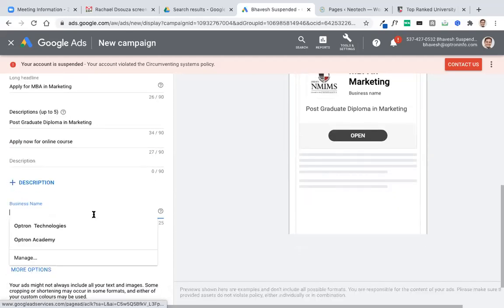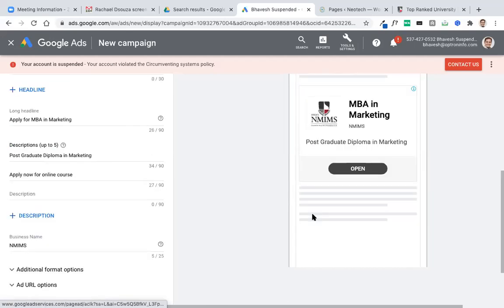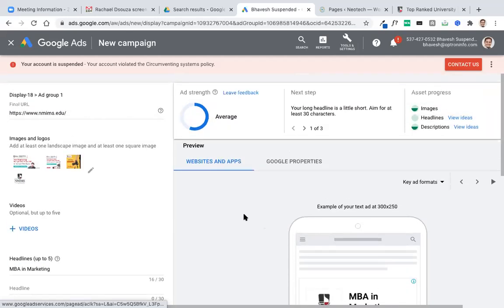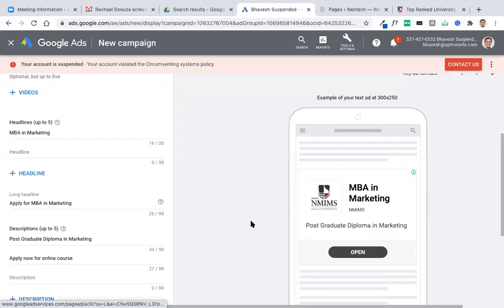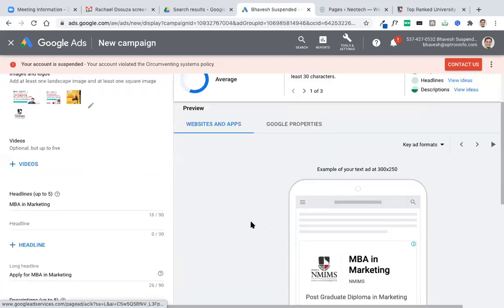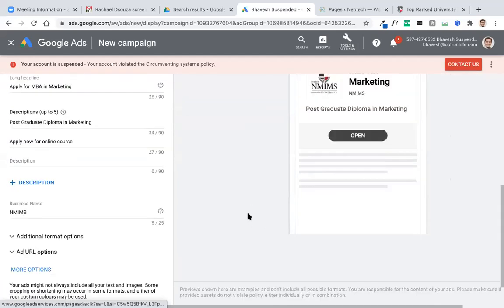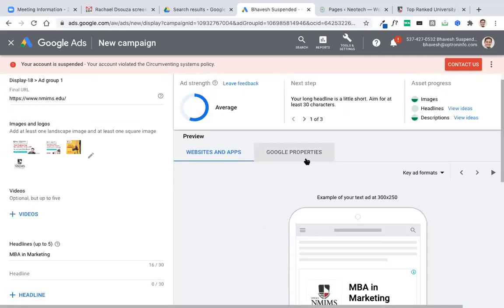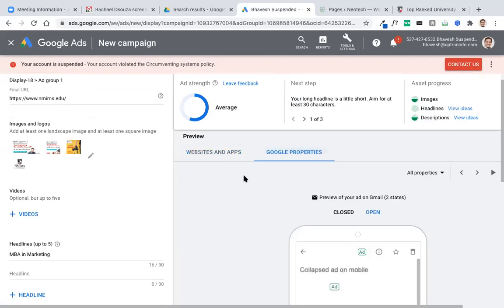Business name. Right now, just go through the process of how we are doing it. Before we actually plan, we'll have to do a good amount of planning.